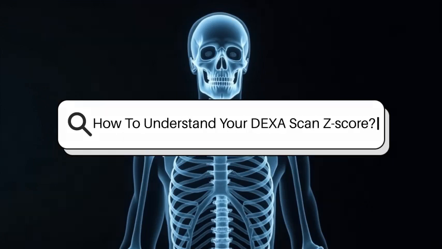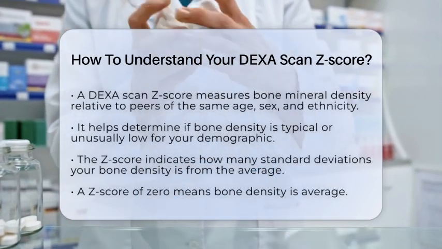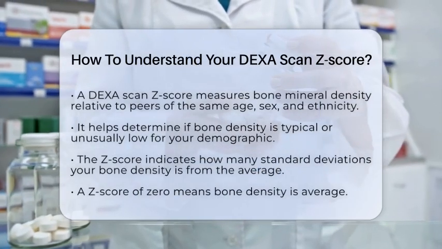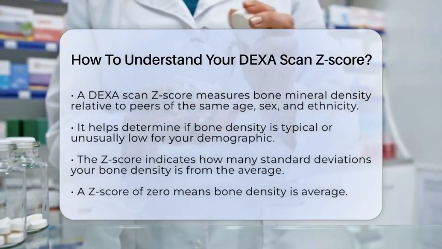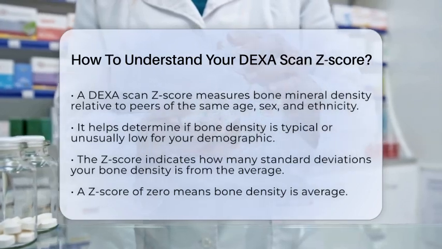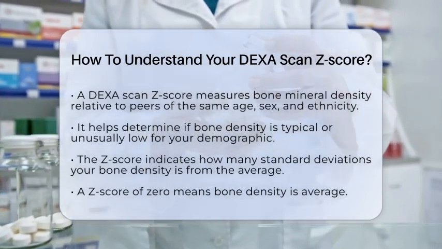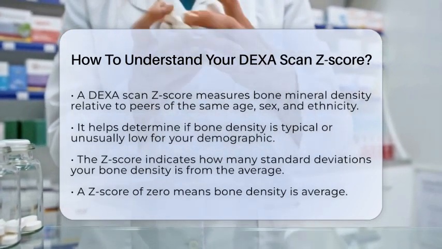How to understand your DEXA scan Z-score. When you receive your DEXA scan results, you may notice a term called Z-score. Understanding what this means is key to interpreting your bone health. A DEXA scan Z-score measures your bone mineral density compared to the average bone mineral density of individuals who share your age, sex, and ethnicity.